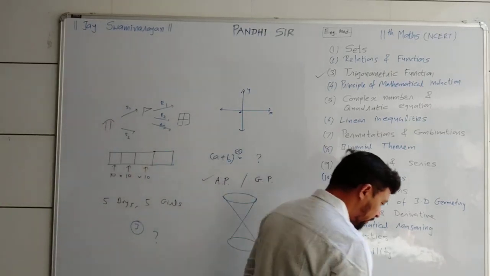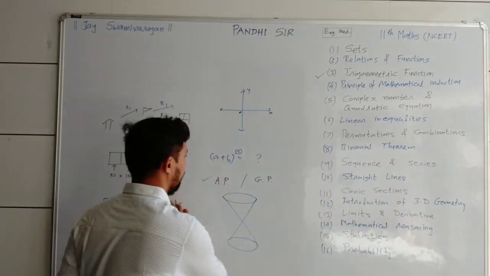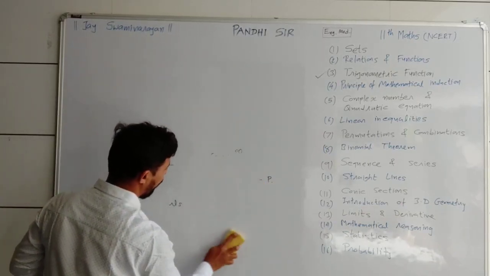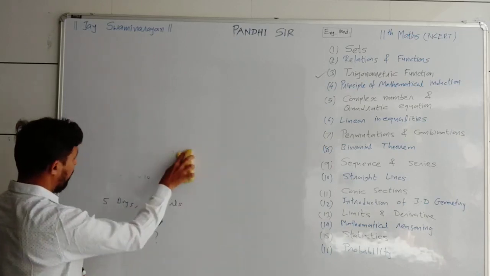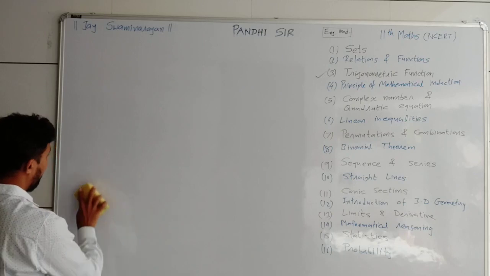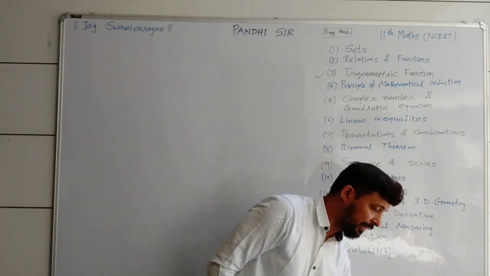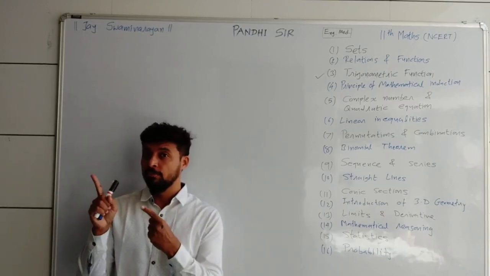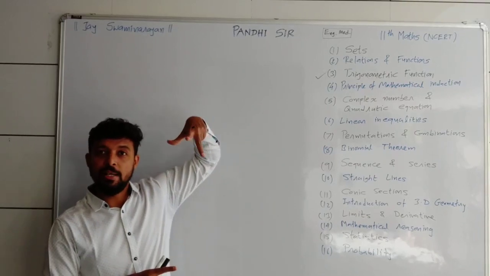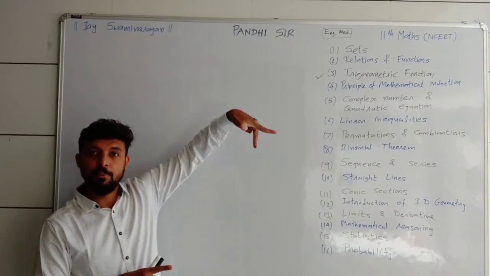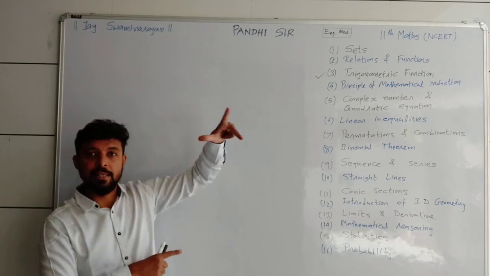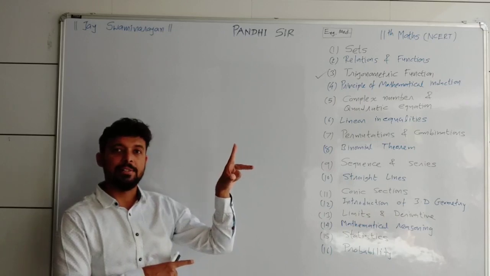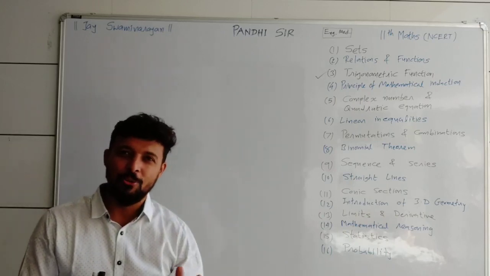Now let me move to the next chapter, number 12, the introduction to 3D geometry. Just before this, we discussed the straight line, which was a two-dimensional topic, with x-axis and y-axis. Now in 3D, as you are sitting there, just observe the corner of the room. You will find three different lines there. In 3D, you have the x-axis, y-axis and z-axis. Ready?